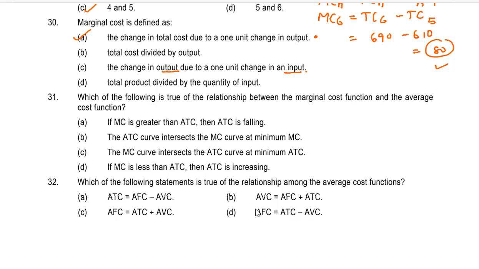B, the average total cost curve intersects the marginal cost curve at the minimum of marginal cost curve. C, the MC curve intersects the average total cost curve at minimum ATC. And D, if MC is less than ATC, then ATC is increasing.